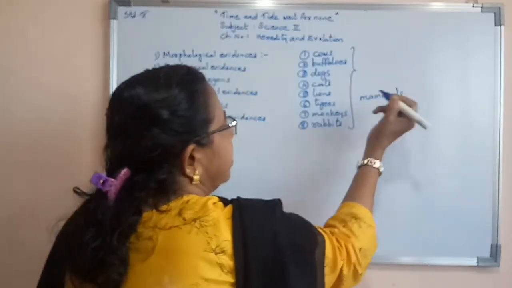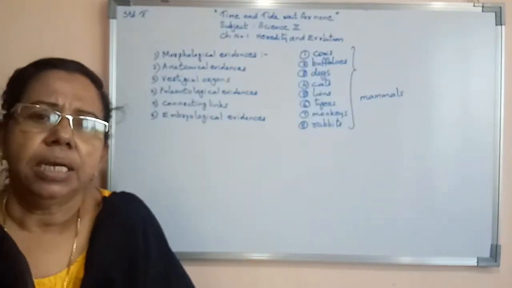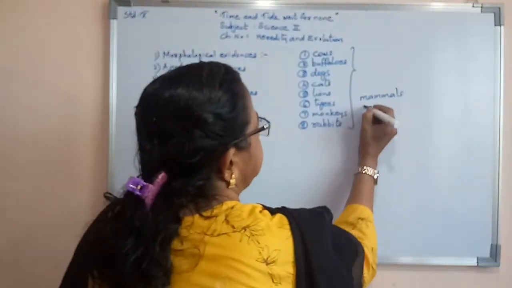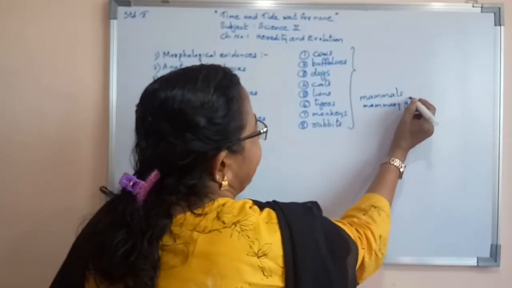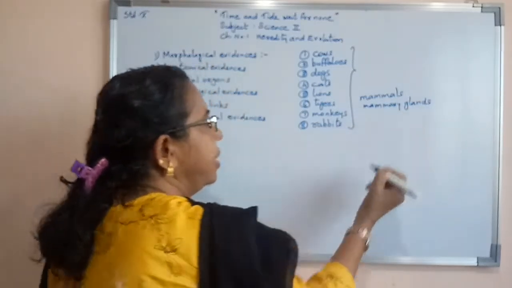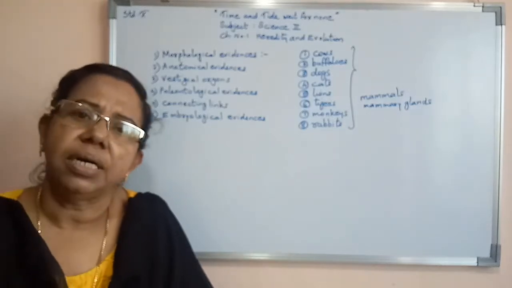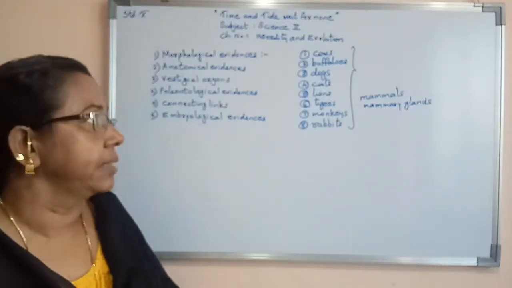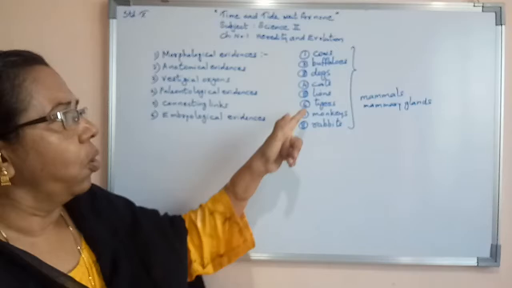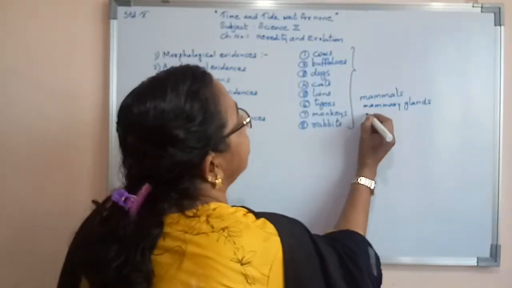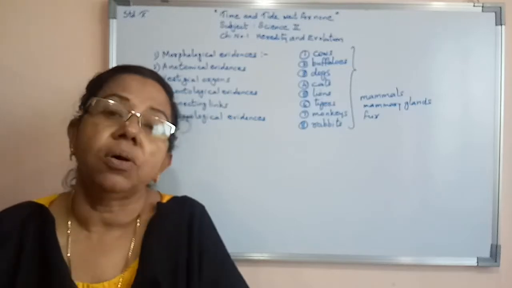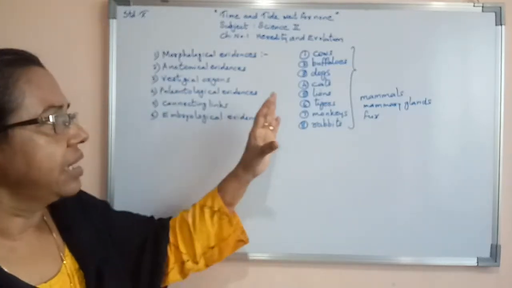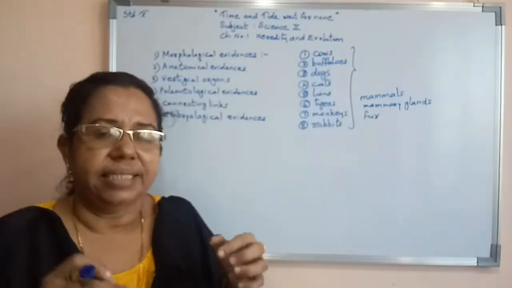Mammals feature mammary glands. Mammary glands means they have milk giving glands for their young ones. Other feature, they all have fur on their body. Fur means small hair on their body. Other thing, their eyes.